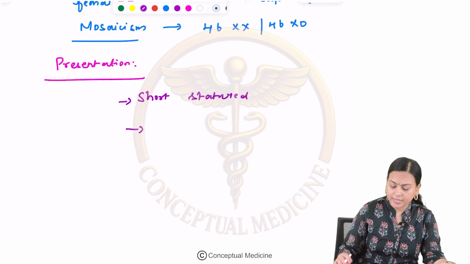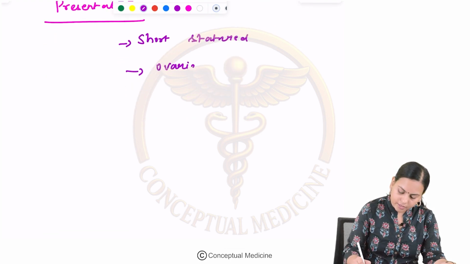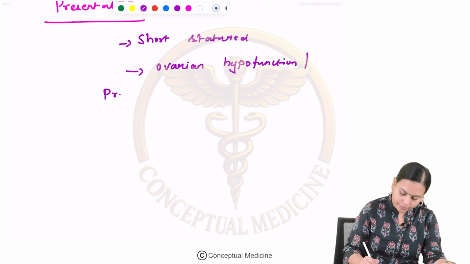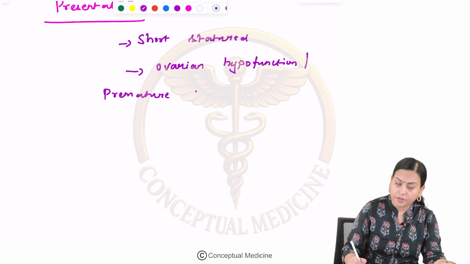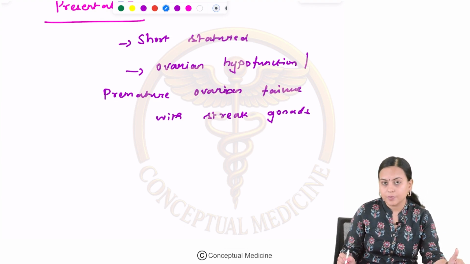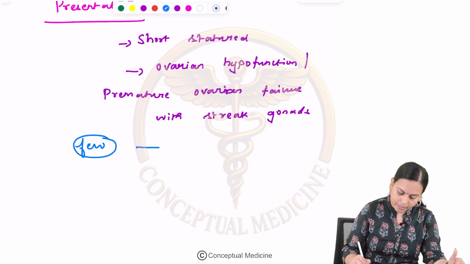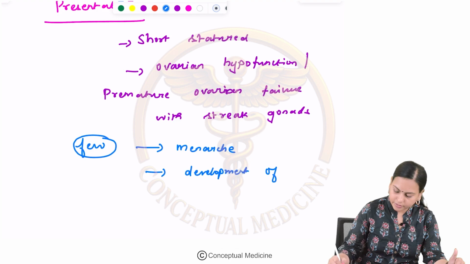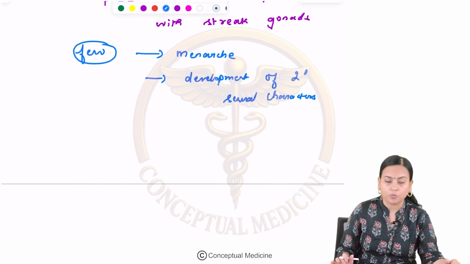They definitely have ovarian hypofunction or premature ovarian failure with streaked gonads, and among these people only a few will make it up to menarche or development of secondary sexual characters without exogenous hormone supply.